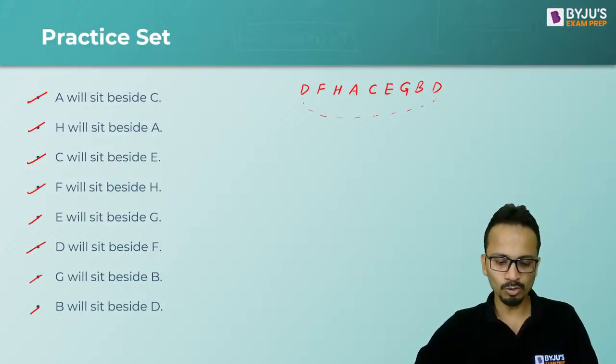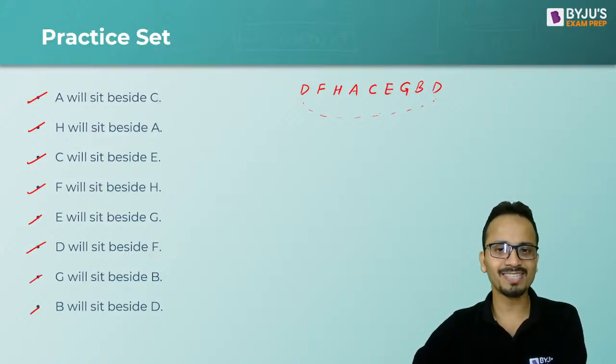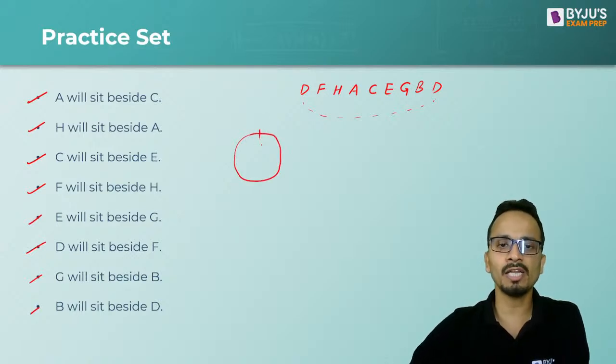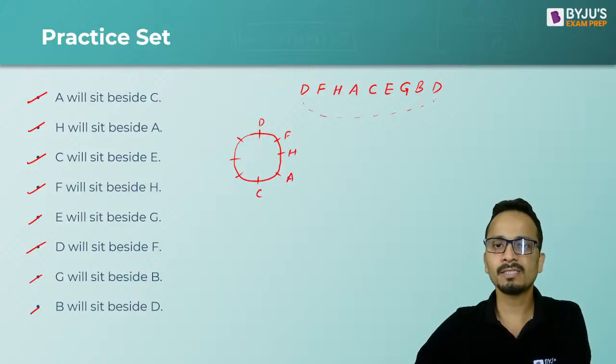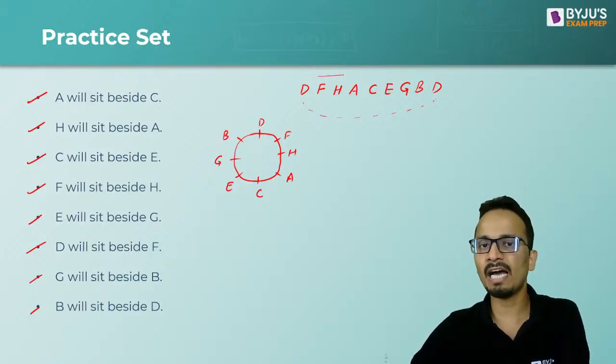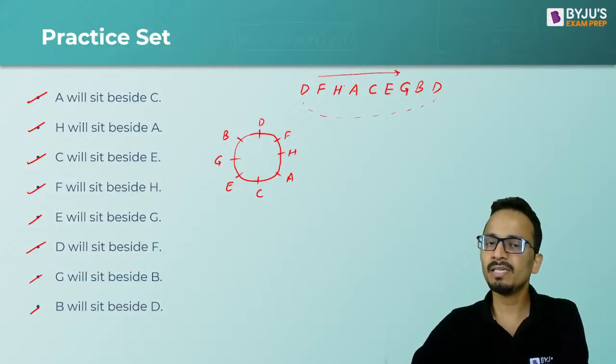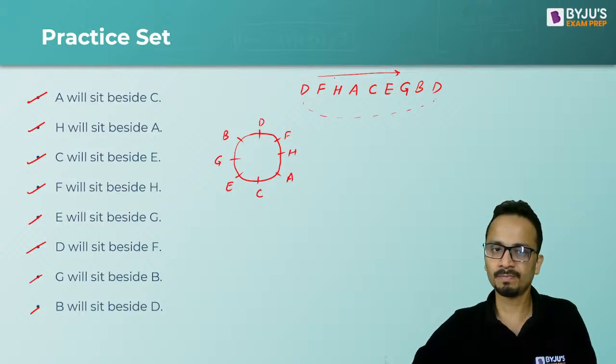Okay. Now, yes, movies Malik. Okay. So now understand what I'm going to do. Since I don't know if a person is on the left of one person or on the right of another person, if I start the arrangement from D, then I'll put F, H, A, C, E, G, B and automatically D comes back. So what I've done is I have arranged them starting from D in the clockwise direction.